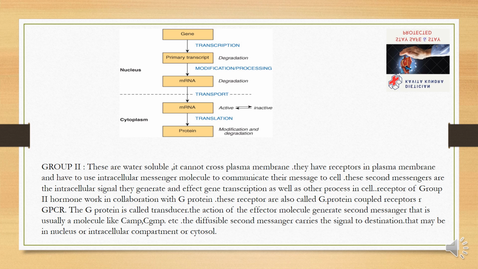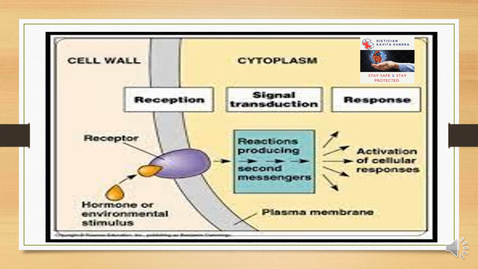Receptors of group 2 hormones work in collaboration with G protein. These receptors are also called G protein coupled receptors, GPCR. The G protein is called the transducer. The action of the effector molecule generates a second messenger that is usually a molecule like cAMP, cGMP, etc. The diffusible second messenger carries the signal to its destination that may be in the nucleus or an intracellular compartment or site. Across the cell wall and cytoplasm, from reception to signal transduction and response.